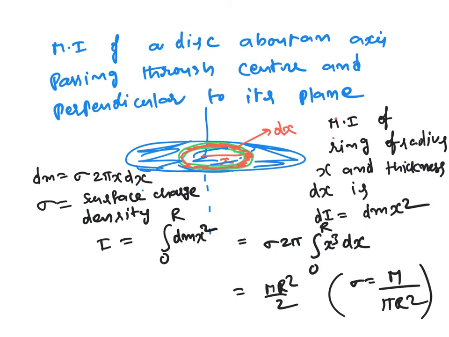So now the total moment of inertia is the integration from 0 to R, because so many rings we can carve out from this disc, of dm x square. dm is sigma 2 pi x dx, then it will become sigma 2 pi integration of x cube dx, with limits from 0 to R. Then after simplification you will get M R square by 2. In between, don't forget to substitute sigma is equal to M by pi R square, the mass per unit area.